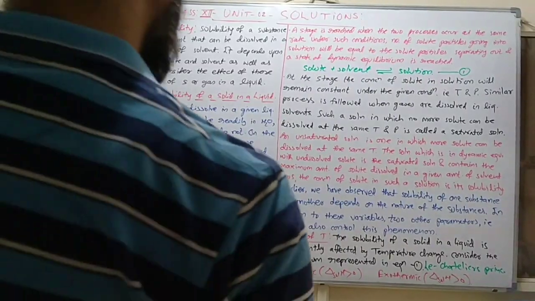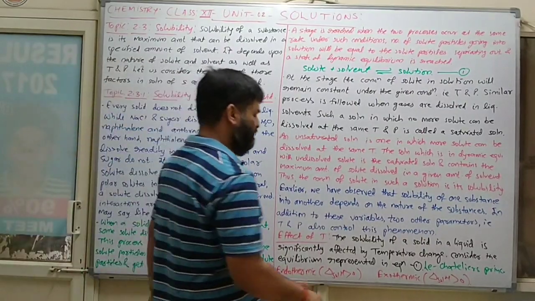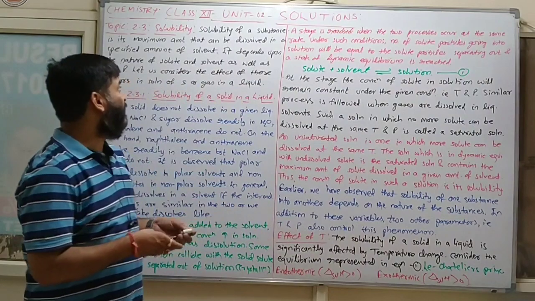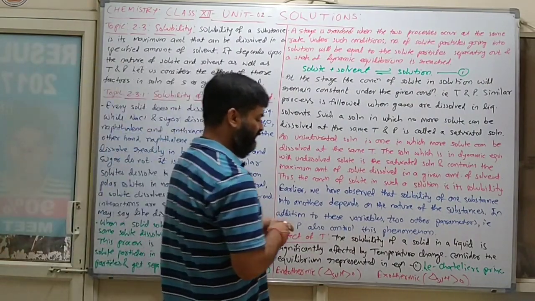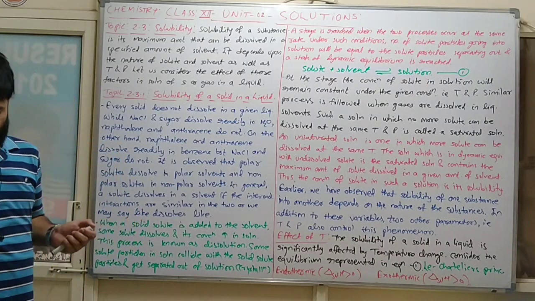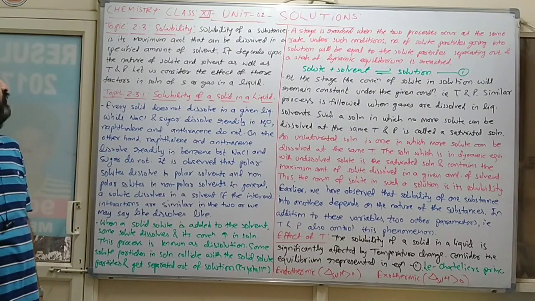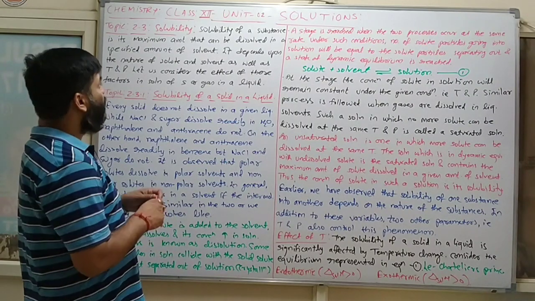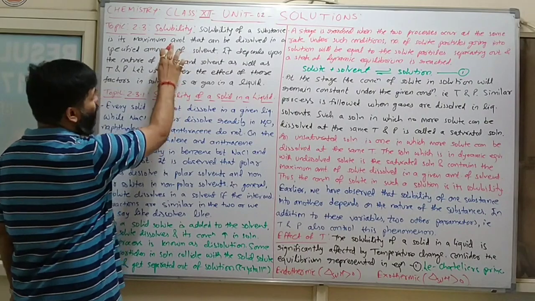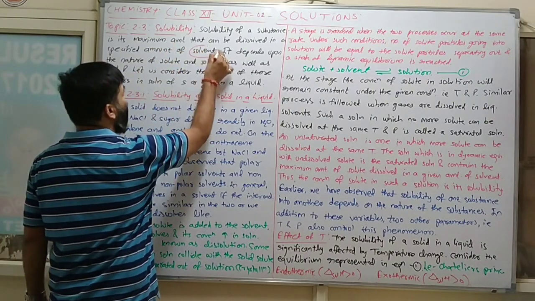Now, in chapter number 2, Solutions, we will discuss the concept of solubility. Solubility is related to the physical states of the solute particle. The solubility of a substance is the maximum amount that can be dissolved in a specified amount of solvent.